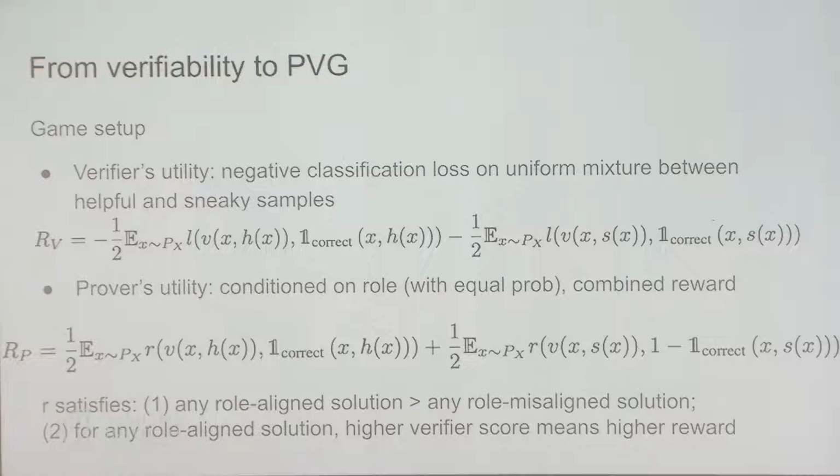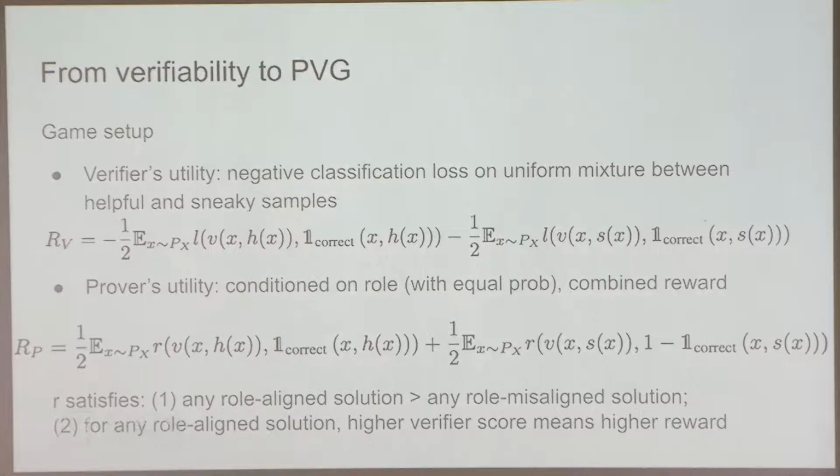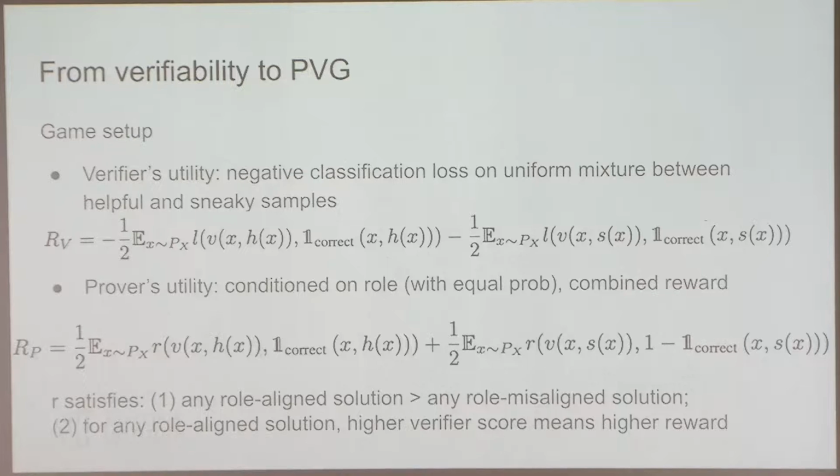The equation just means that we uniformly randomly sample either sneaky or honest, and then for each of the policies, we uniformly randomly sample X in distribution. And then L is just the classification loss, like cross entropy, on whether the verifier gets it correct or not.